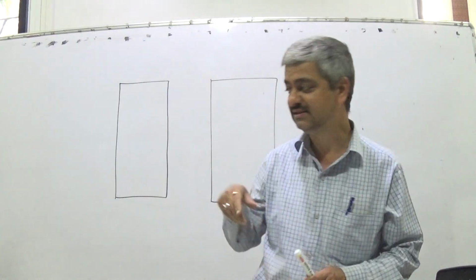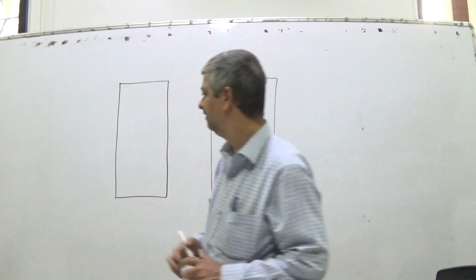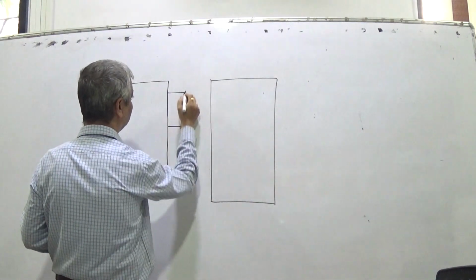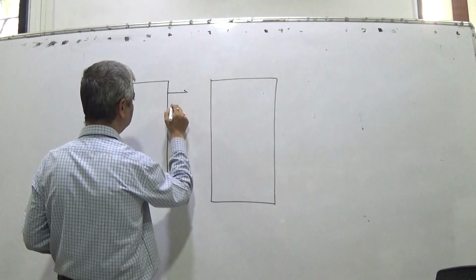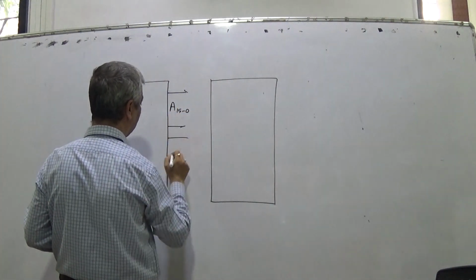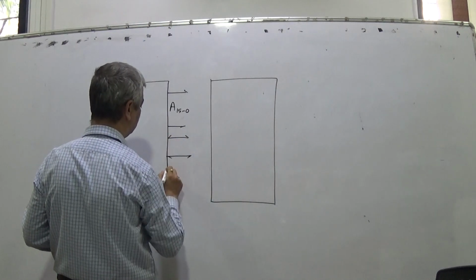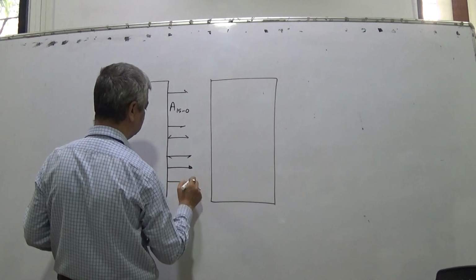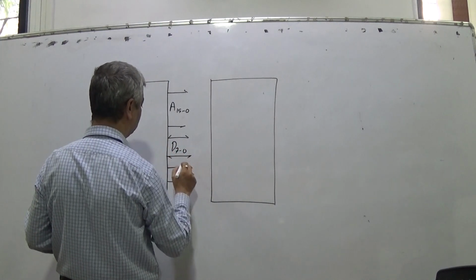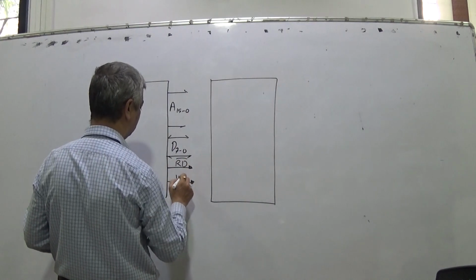So externally speaking, the microprocessor is having 16 address lines, A15 to A0, 8 data lines, D7 to D0, and 2 control lines, read bar and write bar.